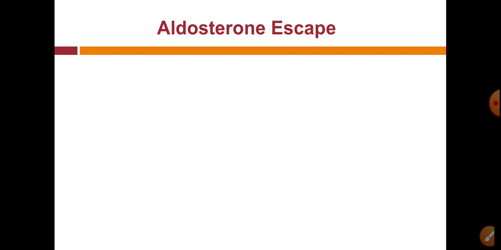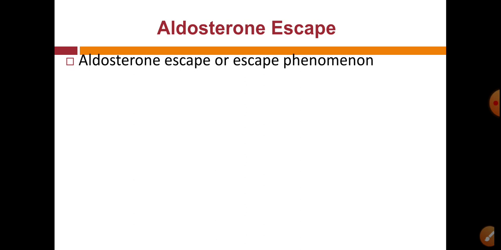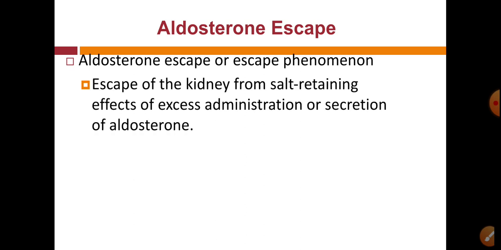Let's start the new topic, that is aldosterone escape. This is one of the most important functions of aldosterone. So, the aldosterone escape phenomenon. Here, it is the escape of the kidney from the salt retaining effect of excess administration or secretion of aldosterone.